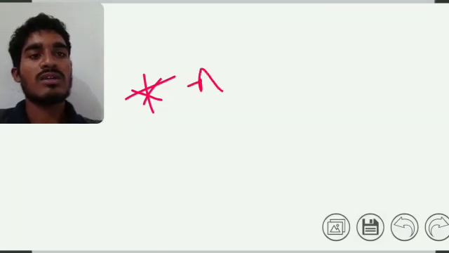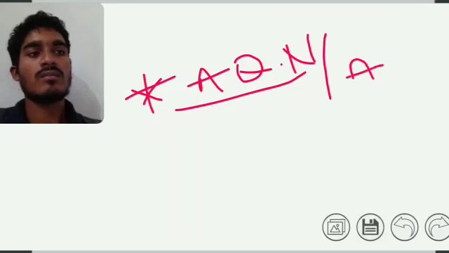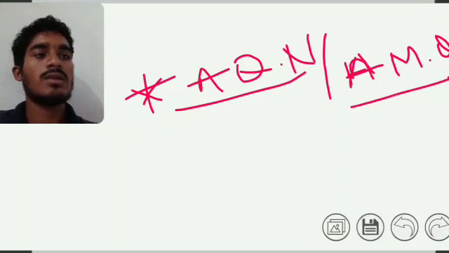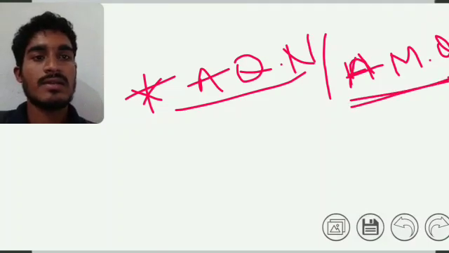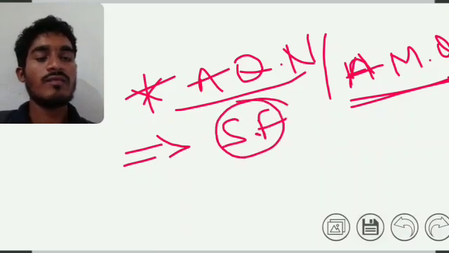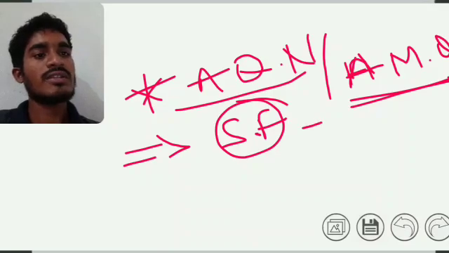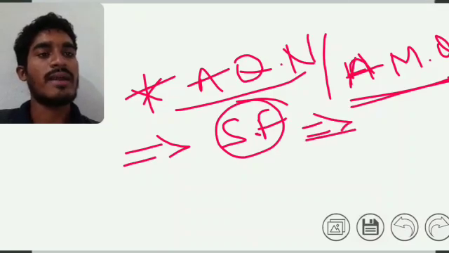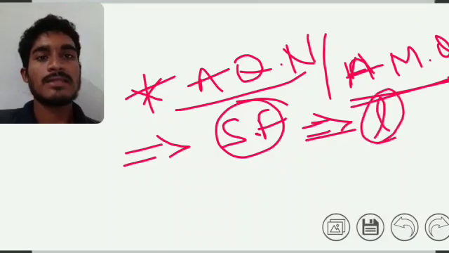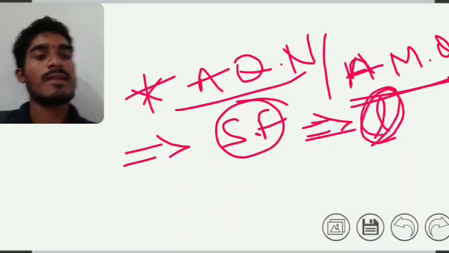Next we see the azimuthal quantum number, in shortcut form AQN, or angular momentum quantum number. It was proposed by Arnold Sommerfeld, and it is denoted by L, the value of angular momentum.